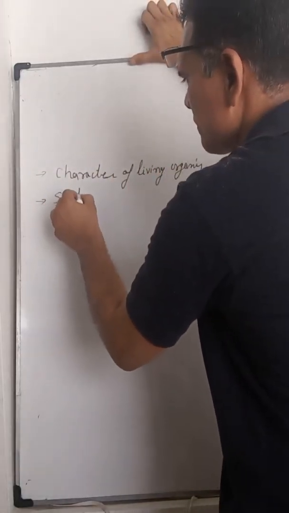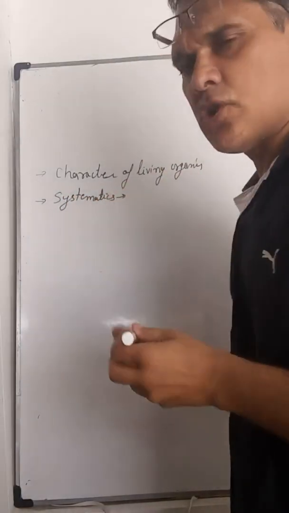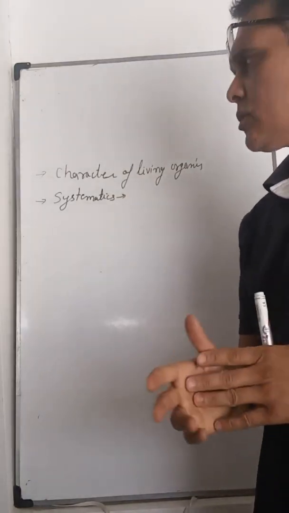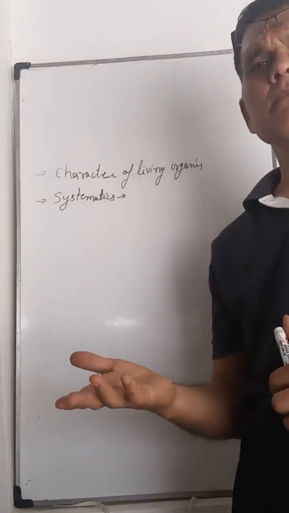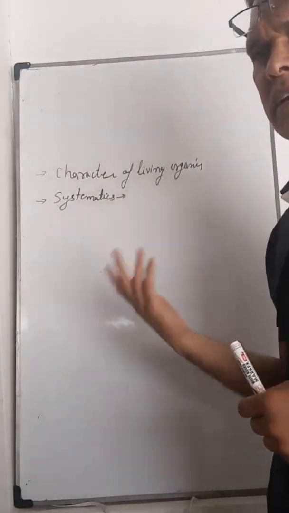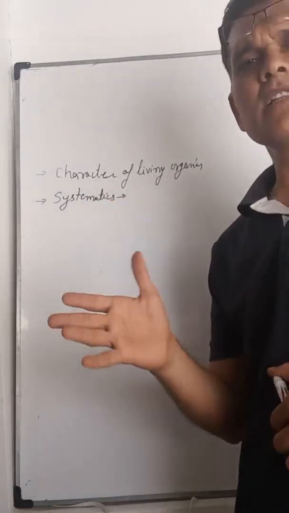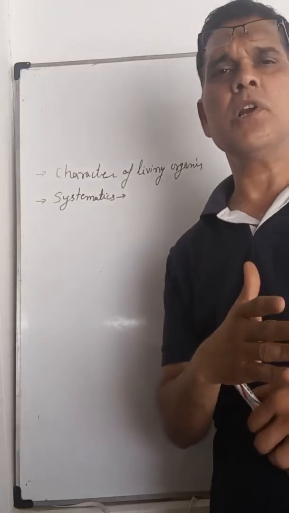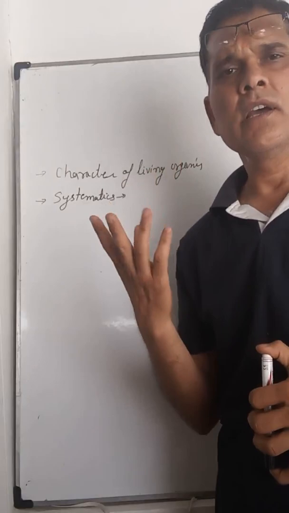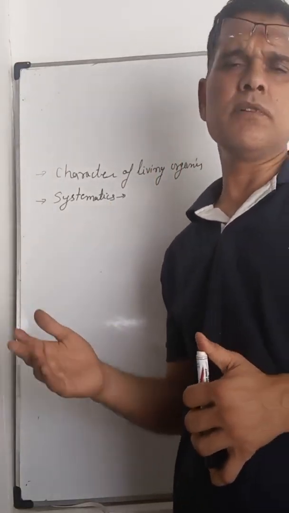Then systematics. Systematics includes nomenclature, classification, taxonomy, and identification. So identification is identifying the organism, nomenclature provides the name to the particular ones, and classification is the classifying or ordering of the organism. In nomenclature, there are 2 types of names. One is binomial nomenclature, another is trinomial nomenclature. The name is made up of 2 words, genus and species, and some rules and regulations are also there for the naming of any organism.